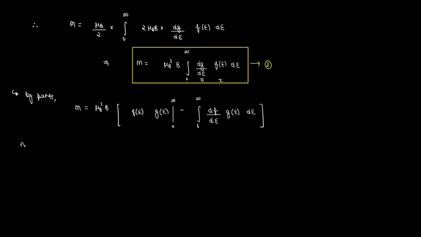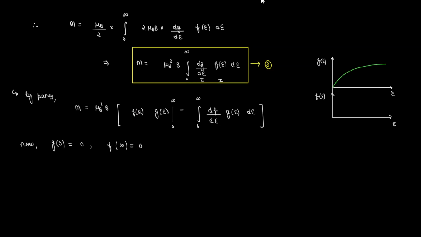Now if you remember, the density of states at energy equal to 0 is 0, and the distribution function for large energies is also 0. You can verify this from the graphs also. So therefore this first term will be equal to 0. So we get the magnetization as mu b square b times the integration from 0 to infinity of minus the first derivative of the distribution function times the density of states.